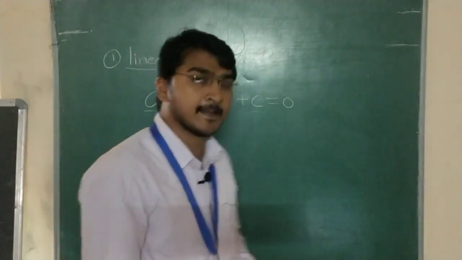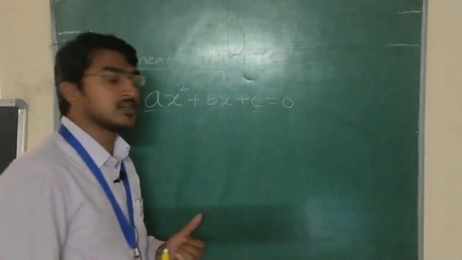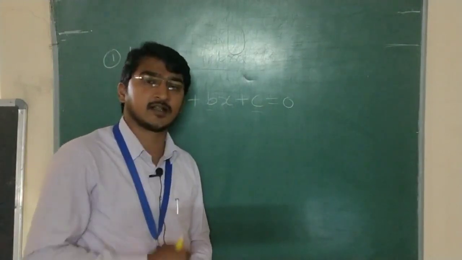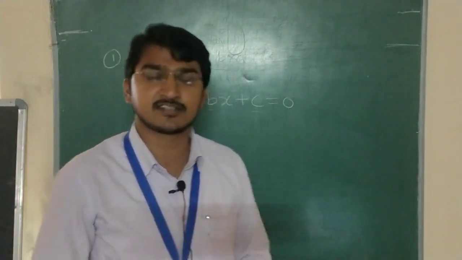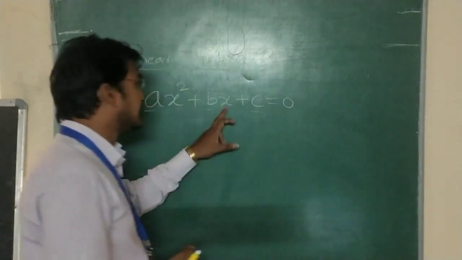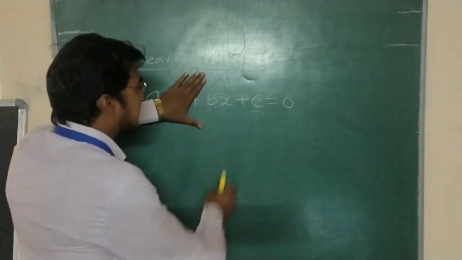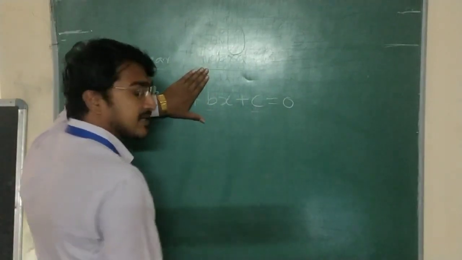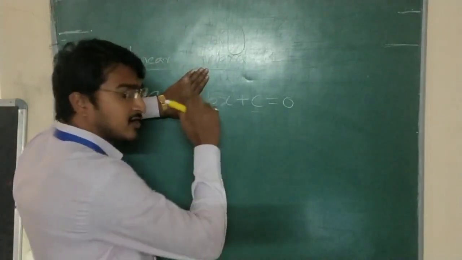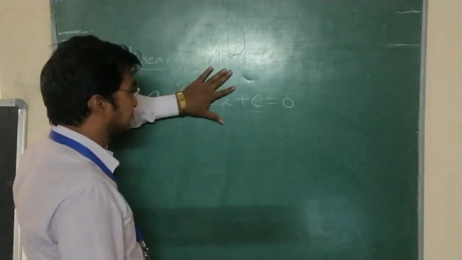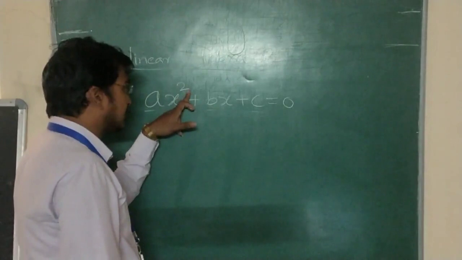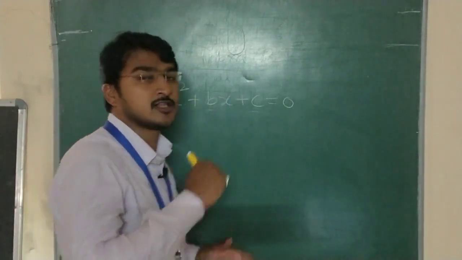This equation we call a second order algebraic equation. So what is order? What is first order, what is second order? See, here the x value is there. If the power of x is only 1, if the equation is like bx plus c, it is a first order algebraic equation. But here one more term is there, ax square, so that is a second order algebraic equation.